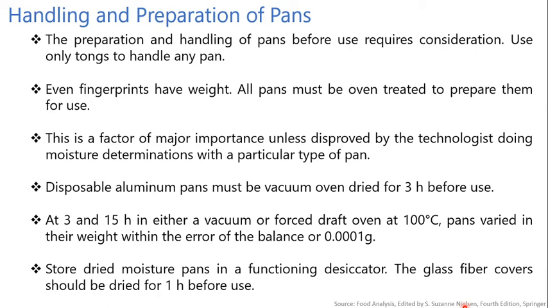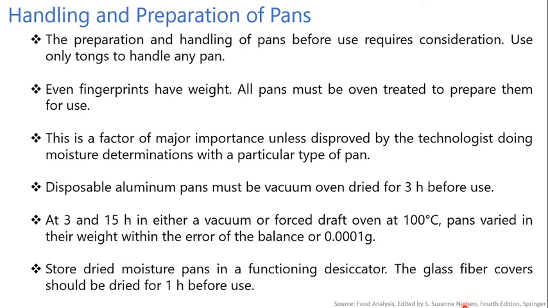Then the next one is the handling and preparation of pans. The preparation and handling of pans before use requires considerations: you have to use a pair of tongs to handle any pan, since even fingerprints have some weight. All pans must be oven treated to prepare them for use. This is a factor of major importance unless disproved by the technologist during moisture determinations with a particular type of pan.